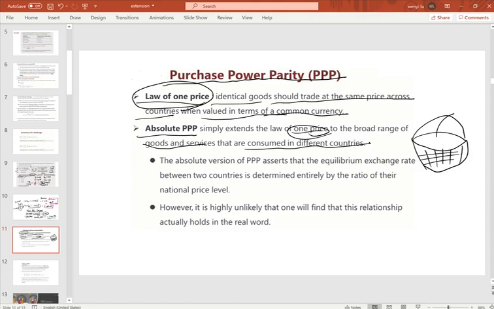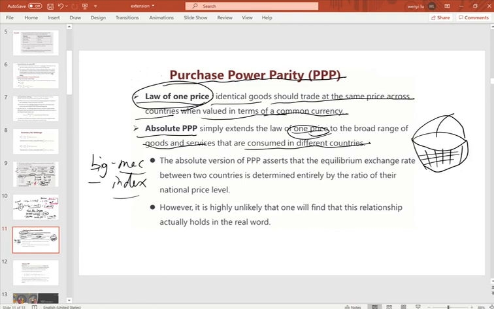For example, there's a famous index called the Big Mac index. That's a Big Mac burger, a beef burger you can purchase from McDonald's.